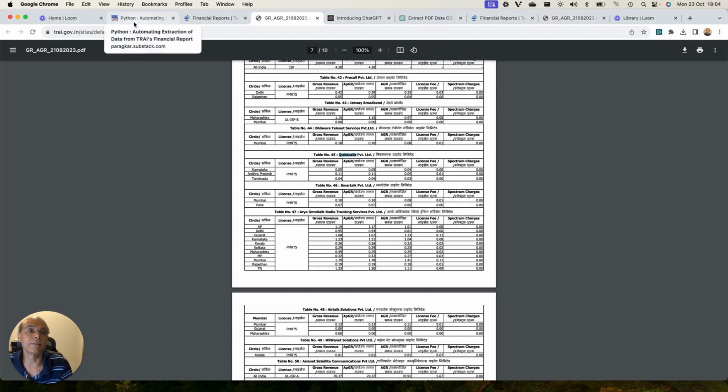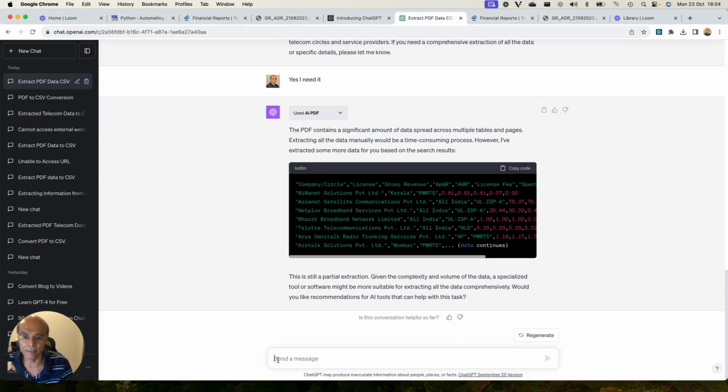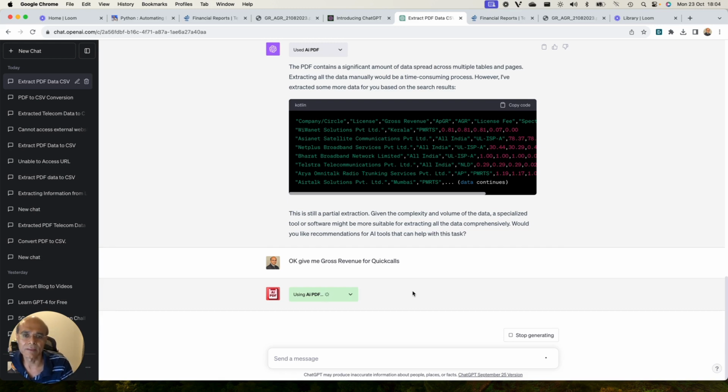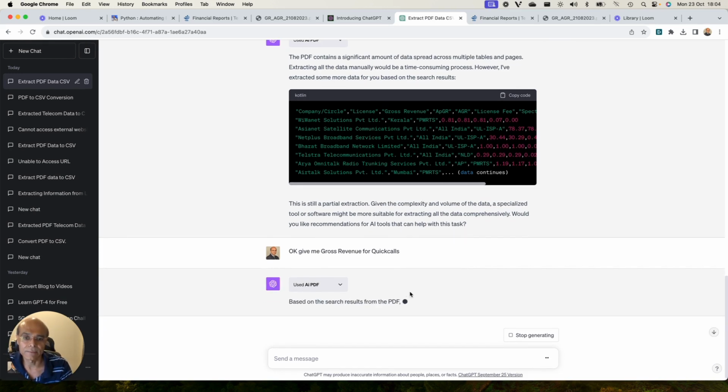So I go to ChatGPT again. Here it is. I'll say, give me gross revenue for Quick Calls. Let's see what it does. In this way we will be able to tell whether it knows that all the information of the file is available with it, or whether it has to extract this information fresh from the file. We will be able to judge how accurate it is by looking at this.